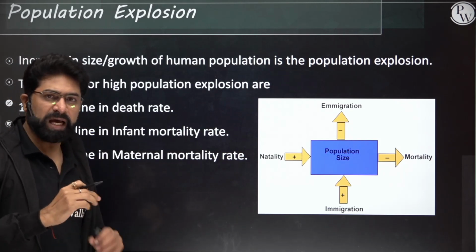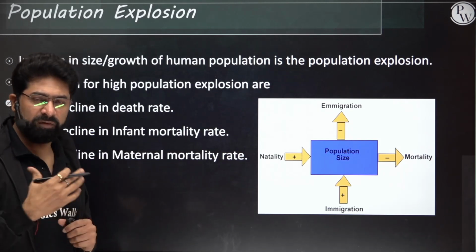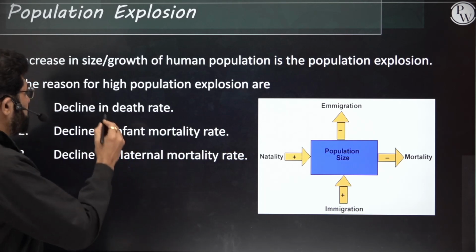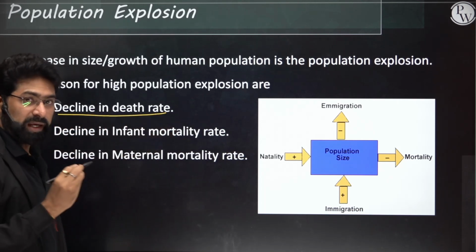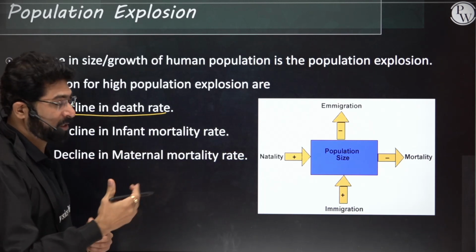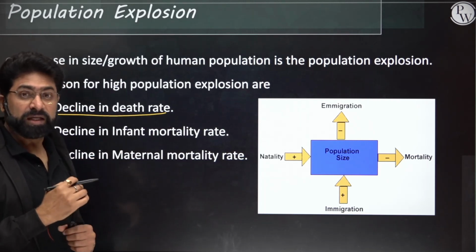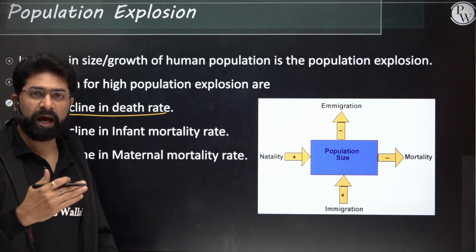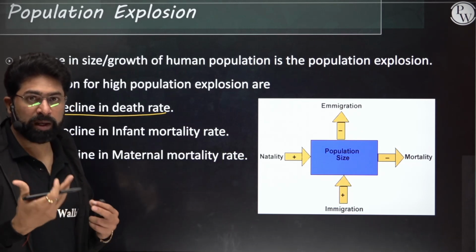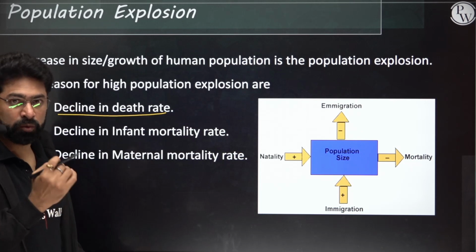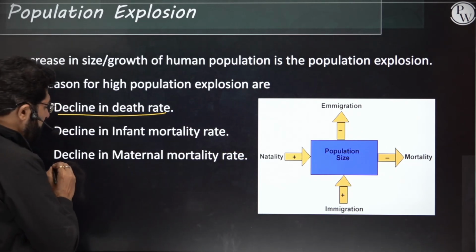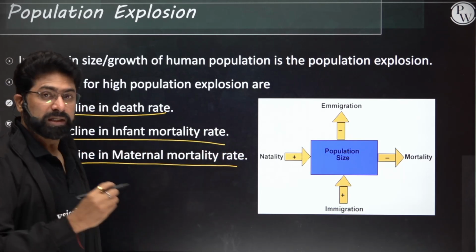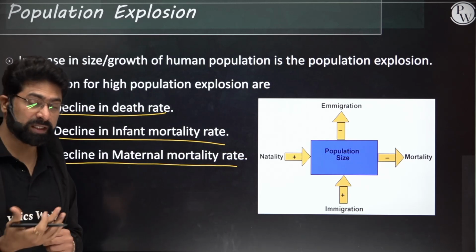Now medical facilities have increased very nicely. Many more techniques have developed, because of which there has been a decline in the death rate. So decline in death rate has resulted in population explosion. Next is the decline in maternal mortality rate. Better medical facilities have resulted in much healthier mothers as compared to the previous generations. So that is the decline in maternal mortality rate. Even infant mortality rate has also declined due to better medical facilities being provided.